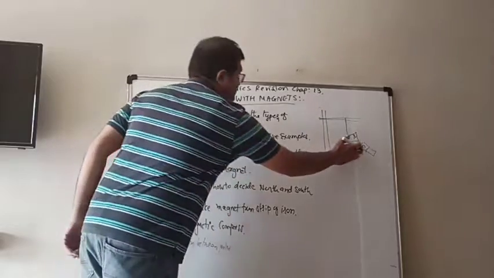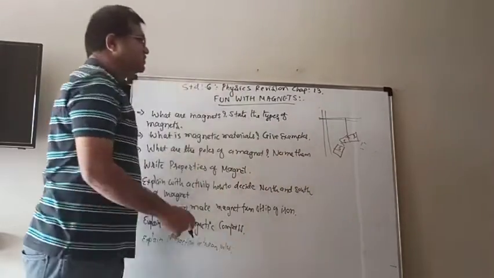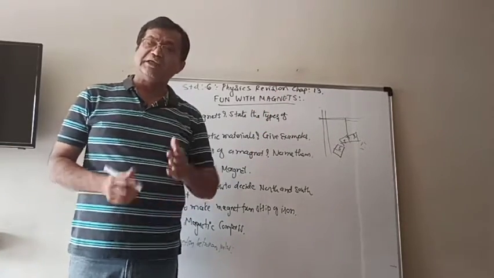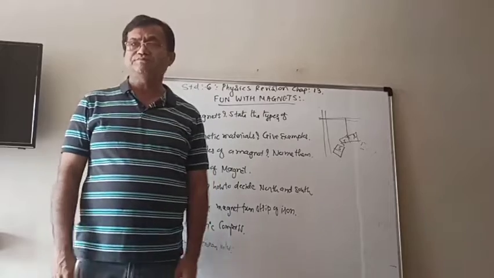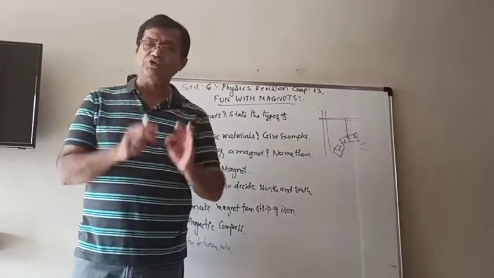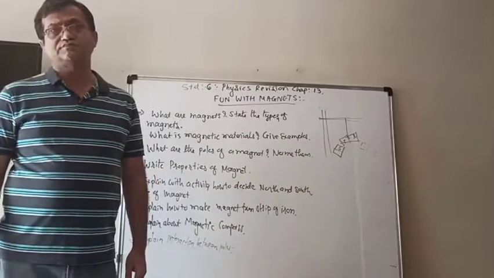Similarly, if you bring the south pole of the other magnet near the south pole of the bar magnet that is hanged, then also it will repel. It means that the like poles of two different magnets will repel each other.